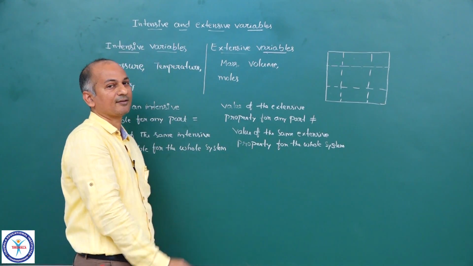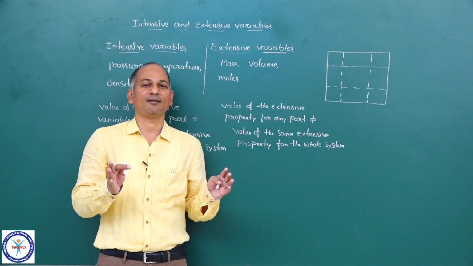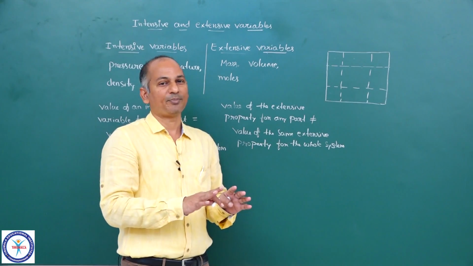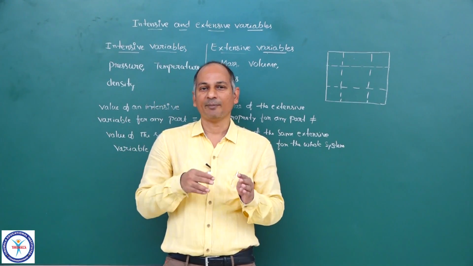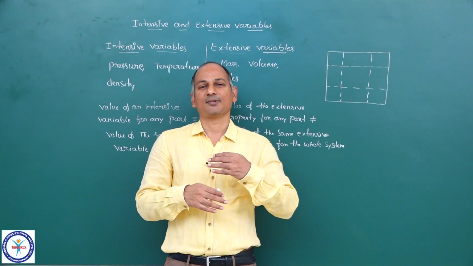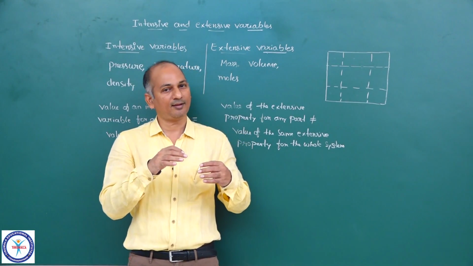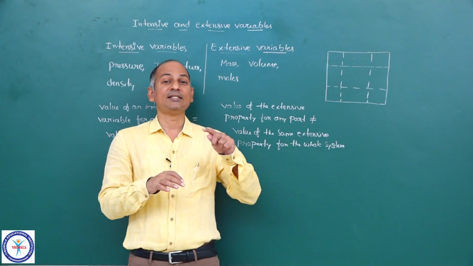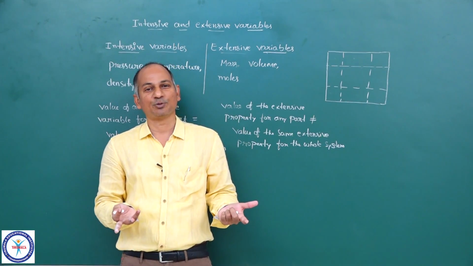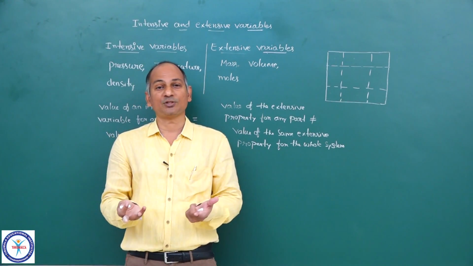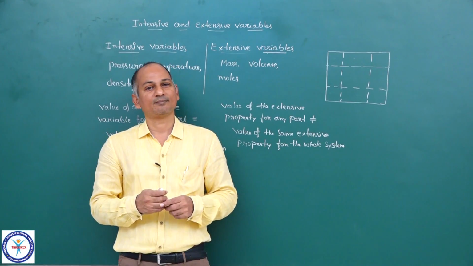Now this is the basic definition. For the sake of defining the variable, we divide the system into some parts imaginarily, not actually, imaginary partitions. Now you see the value of the variable in any part. If that is equal to the value for the same variable for the whole system, then that variable is an intensive variable. If that is not the case, then it is an extensive variable.